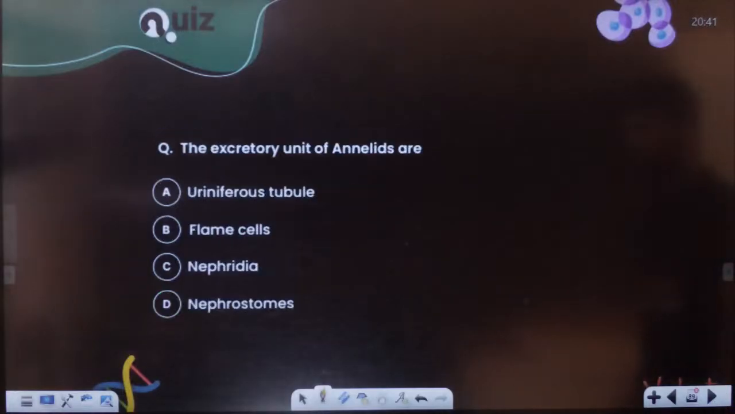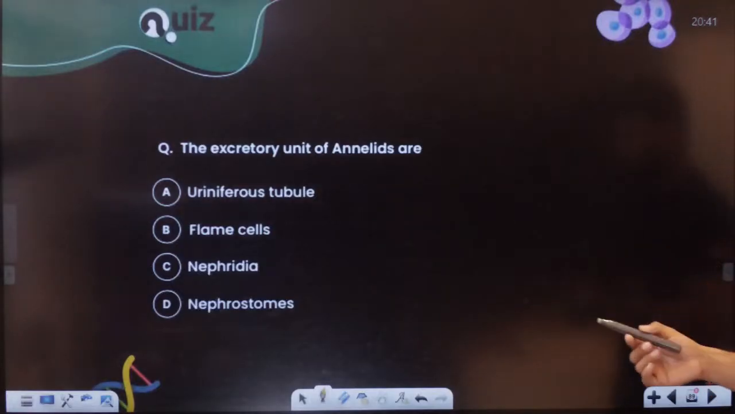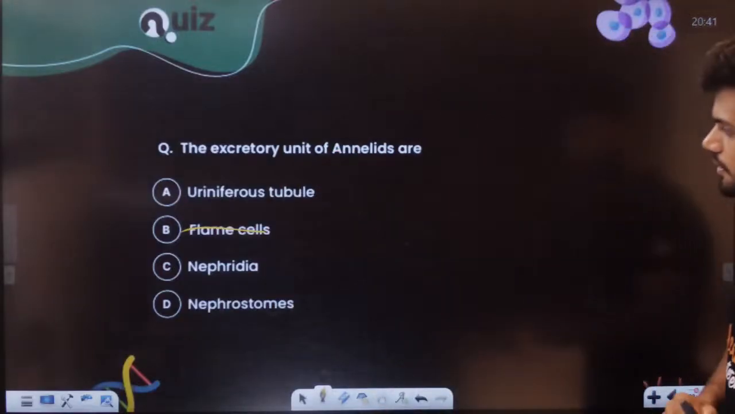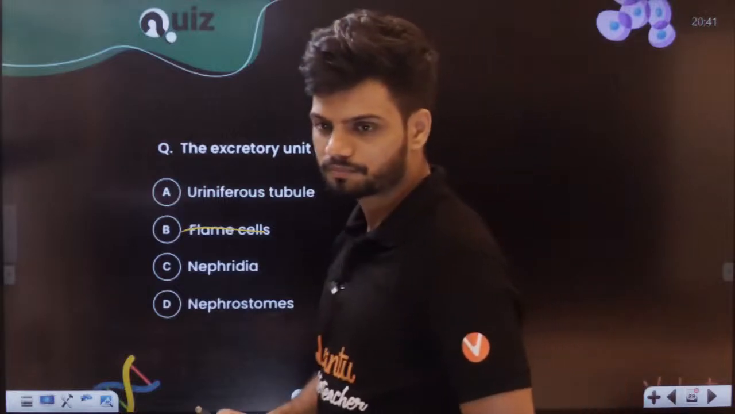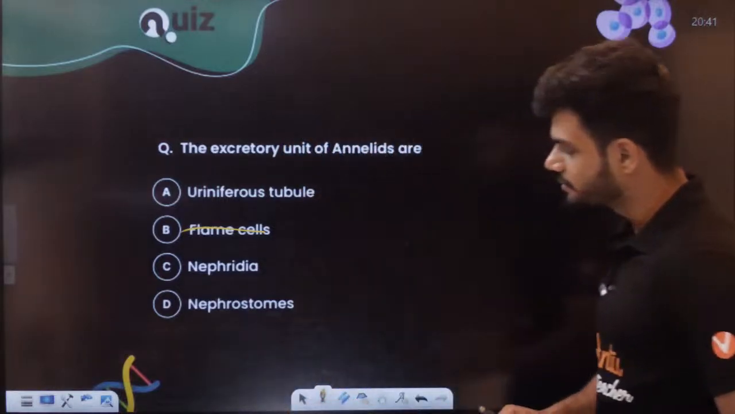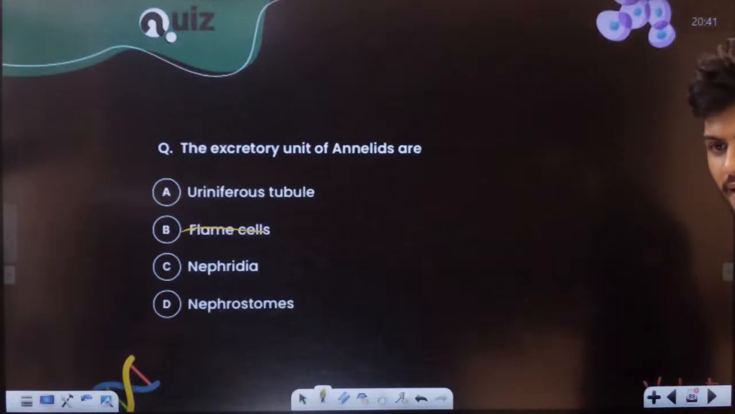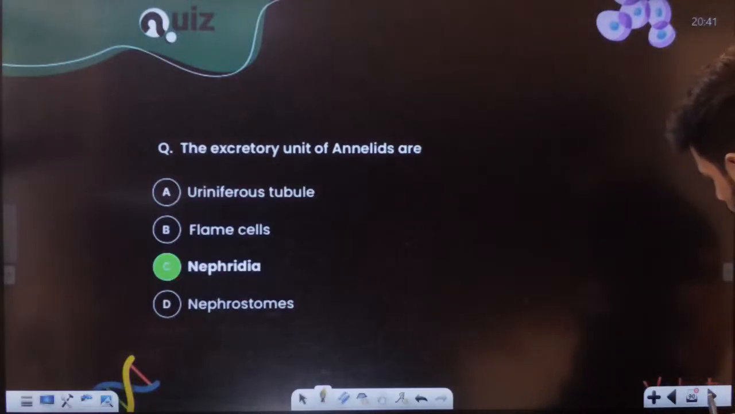Now, next question on the board. The excretory unit in annelids is called as. In the case of annelids, they have something for excretion. See, flame cells is in Platyhelminthes, gone, right? So one option I have removed for all of you, students. C for chemistry. Yes or no? So nephridia is present here. Okay, very good.